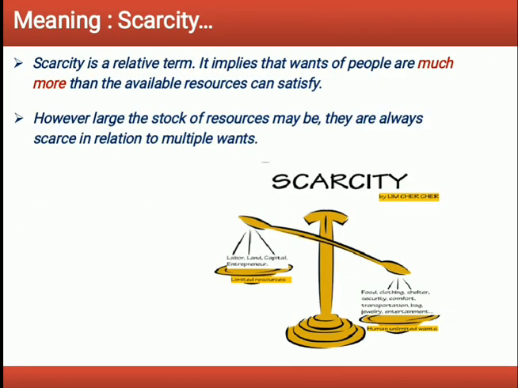And the next most important term in the definition of economics is scarcity. We have discussed in the last lecture why we study economics. The main reason for the study of economics can be simplified in a single word, scarcity. Scarcity refers to the limitation of supply in relation to the demand for a commodity. It refers to a situation when wants exceed the available resources. As a result, goods are not readily available and society does not have enough resources to satisfy all the wants of the people. Scarcity is universal.